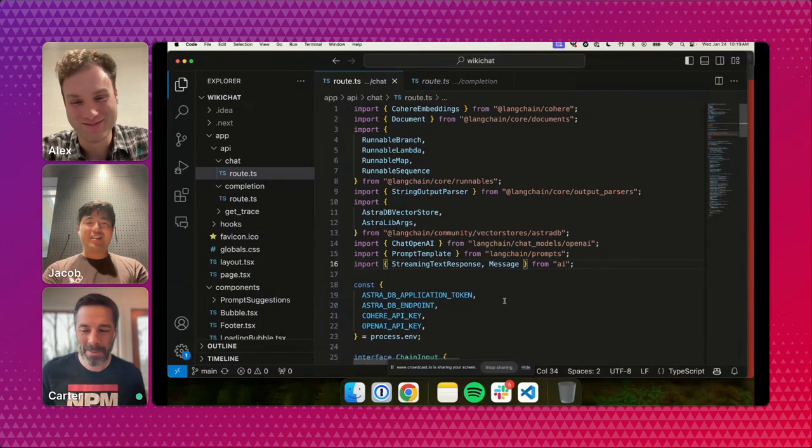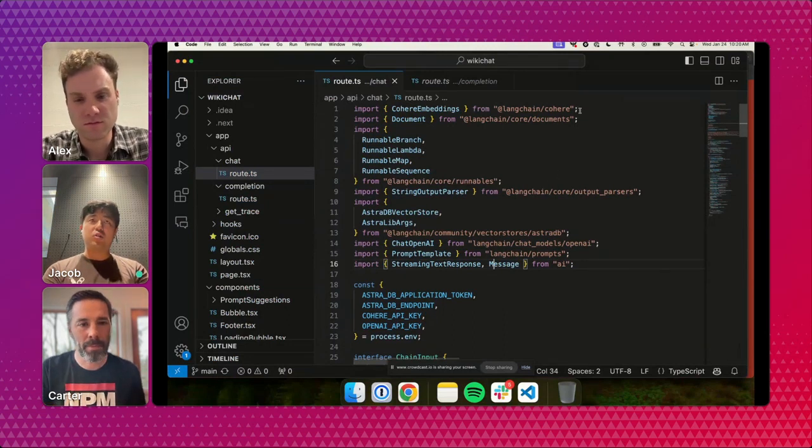Go for it. Awesome. So yeah, for those who aren't familiar, LangChain is an orchestration framework for a lot of these pieces and other tools and components that are useful when working with large language models, LLMs. Vector stores are one piece. Things like embeddings, which are essentially specialized AI models that can turn raw text into a sort of machine-readable and searchable format. So you see Cohere embeddings above there at the top of the screen, and that's going to call out to Cohere's model.